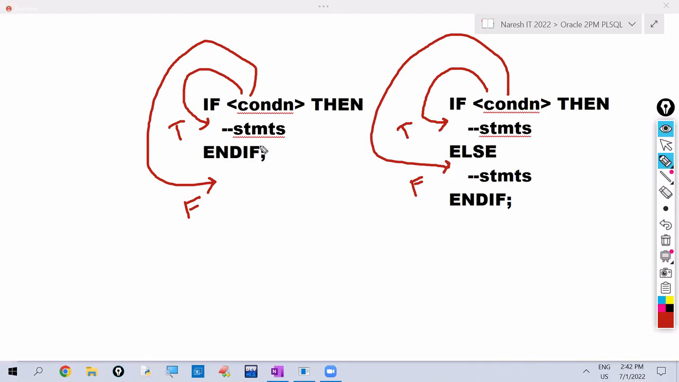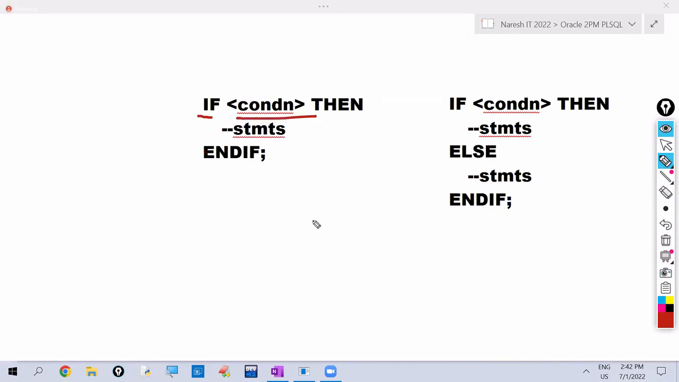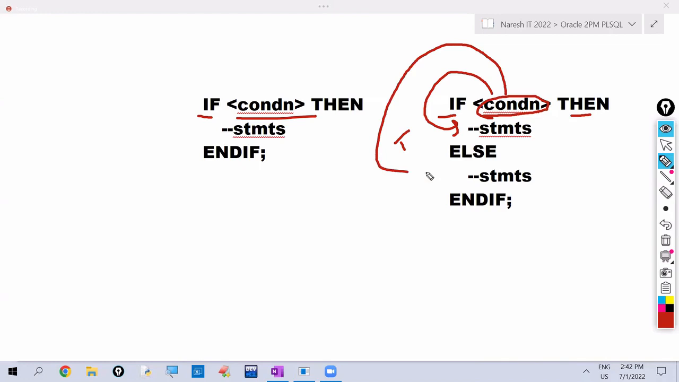Now you tell me, in case of if then, how many conditions are we writing? One condition. In if then else, how many conditions are we writing? One condition only. If this condition is true, the if then statements will be executed. If this condition is false, the else statements will be executed. So in if then or in if then else, we write one condition only.